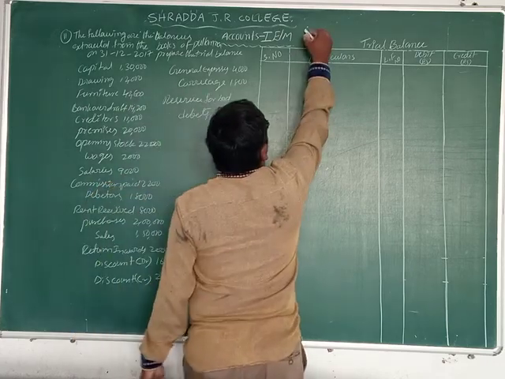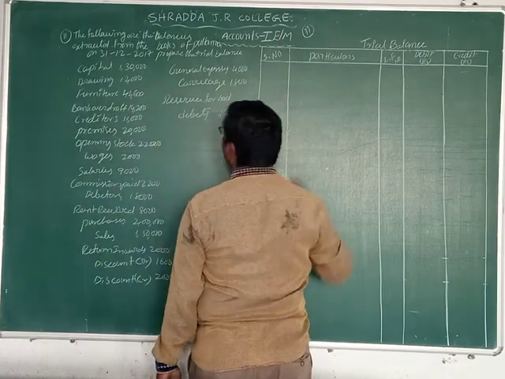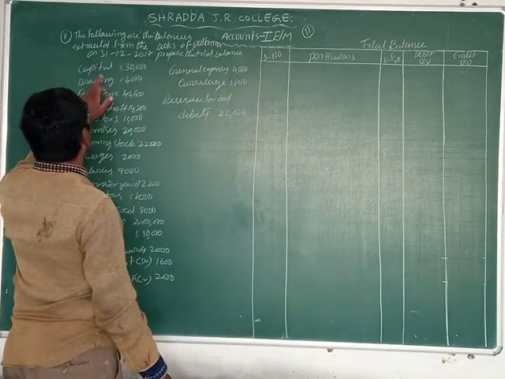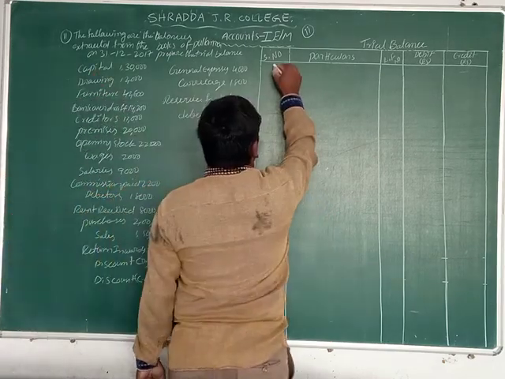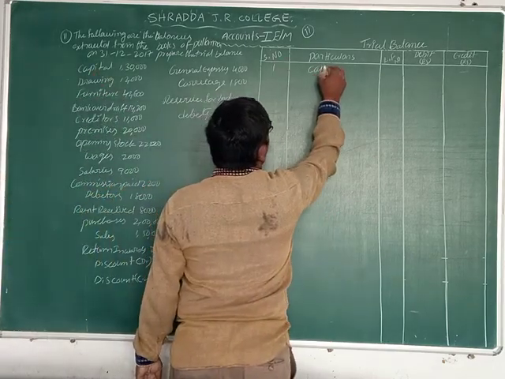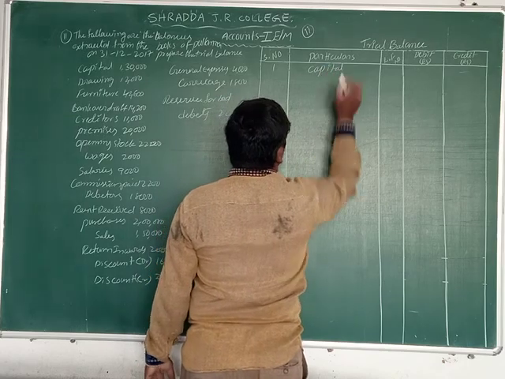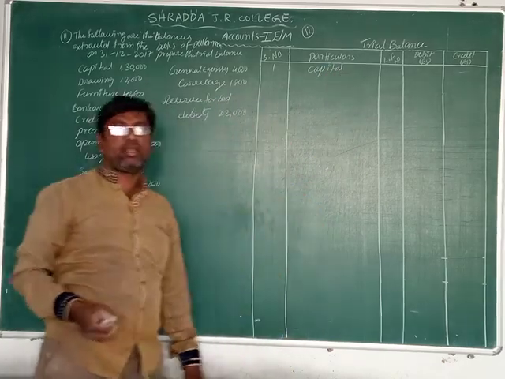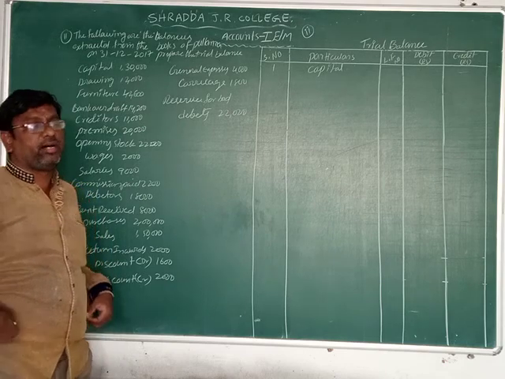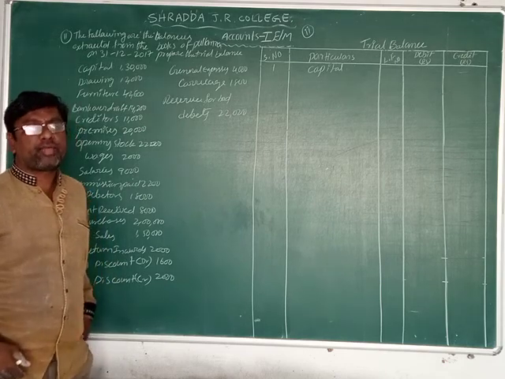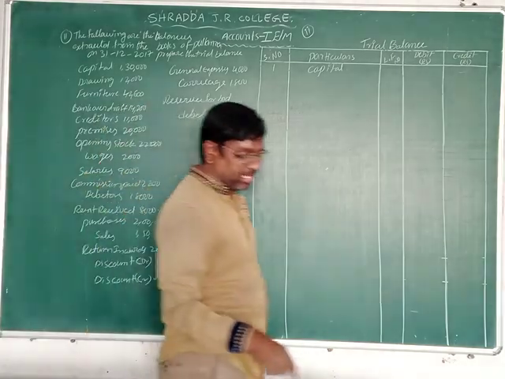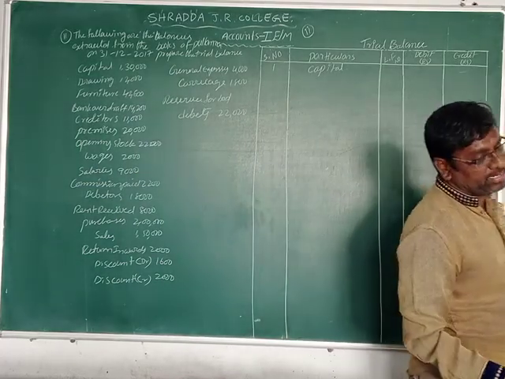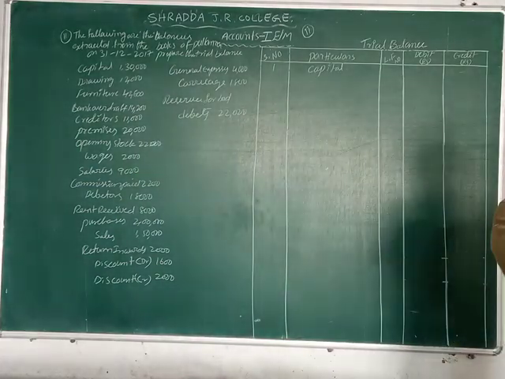Okay, friends, this is problem number 11. So what is given? First one is capital. Capital is what, friends? The proprietor invests the amount as capital when establishing the business.